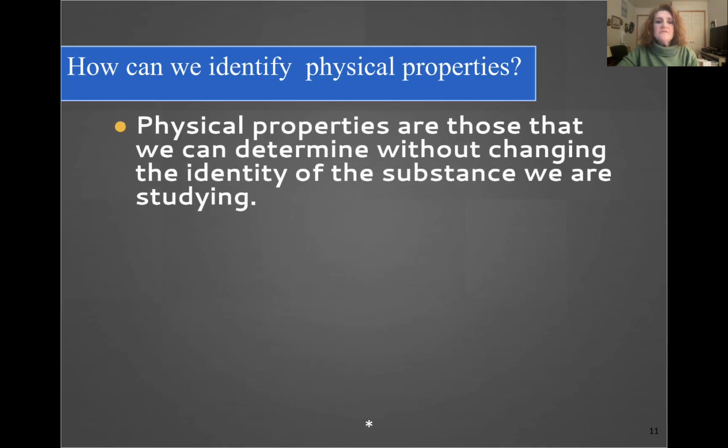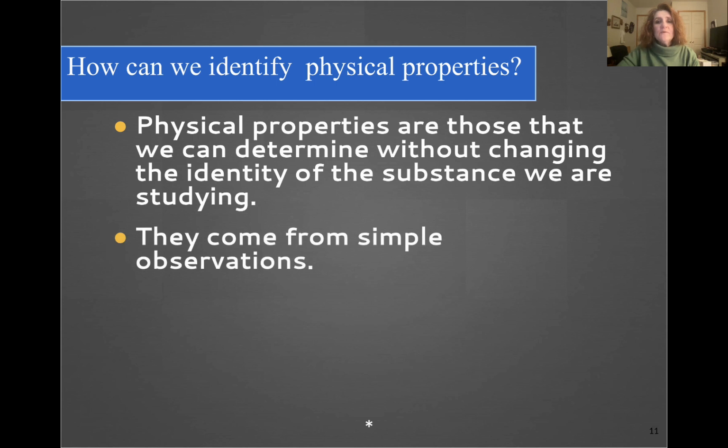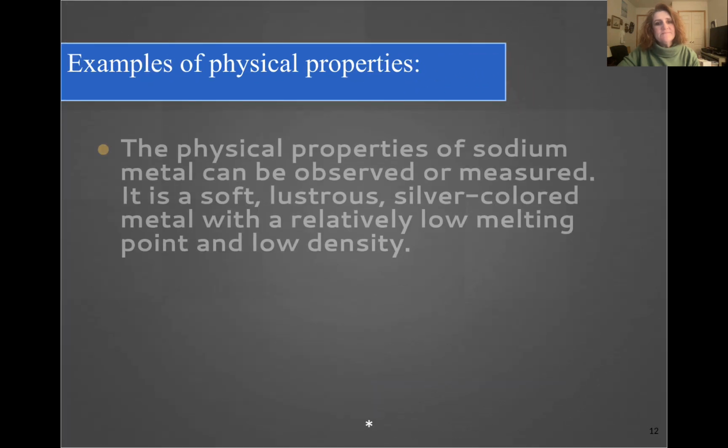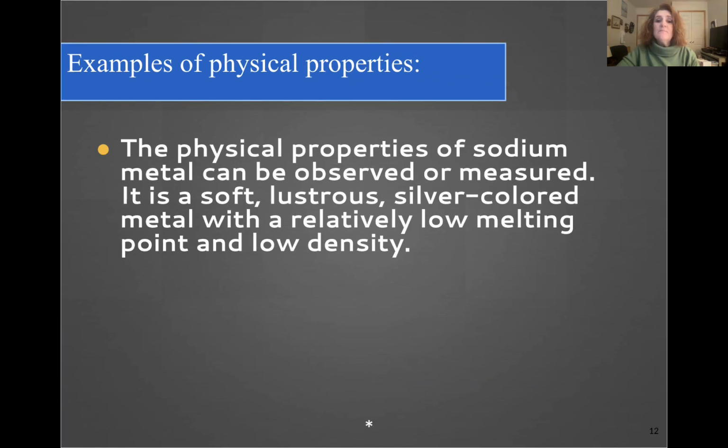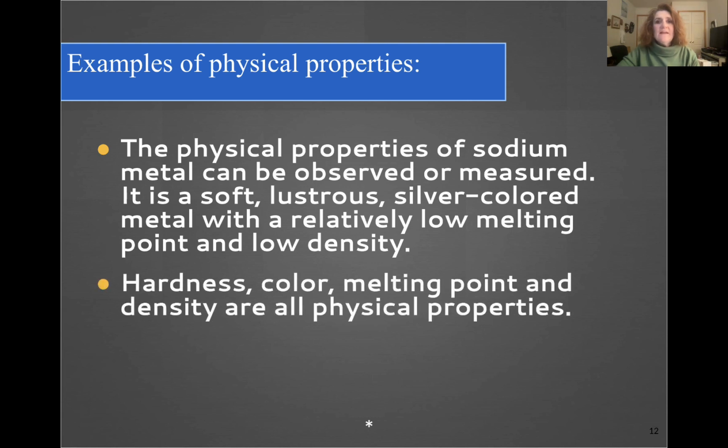So physical properties are those that we determine without changing the identity of the substance we're studying. They come from simple observations. It's a piece of paper, doesn't matter how big or small it is. The physical property of sodium metal can be observed or measured. It's a soft, lustrous, silver-colored metal with a relatively low melting point and low density. In that description, I've talked to you about the hardness, color, melting point, density, all of which are physical properties.